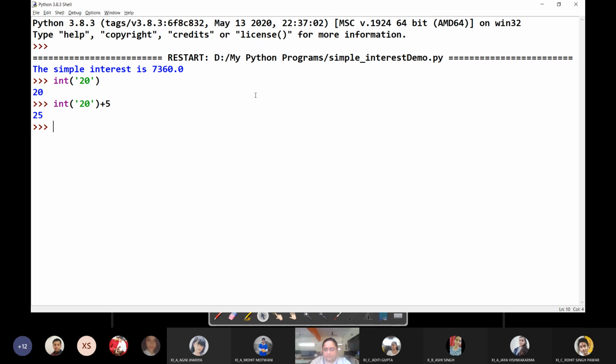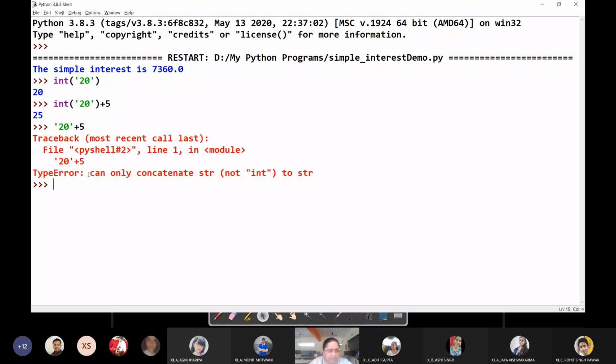But if you write the string 20 plus 5, it will give you an error: can only concatenate string, not integer, to string. Adding two strings means concatenation, a term used to join two strings. If both 20 and 5 are strings, it will give you 205, because it only joins the two strings.